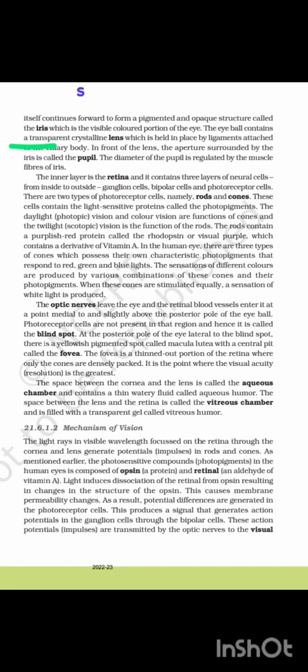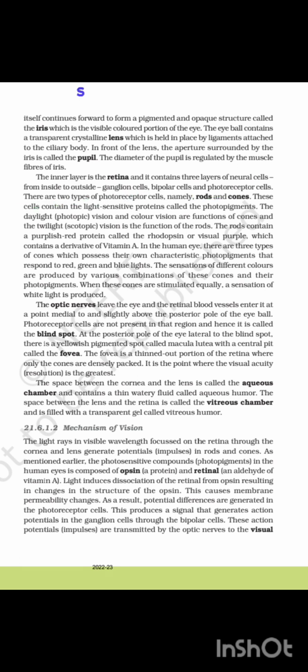The eyeball contains a transparent crystalline lens which is held in place by ligaments attached to the ciliary body. In front of the lens, the aperture surrounded by the iris is called the pupil. The diameter of the pupil is regulated by the muscle fibers of the iris. The inner layer is the retina, and it contains three layers of neural cells from inside to outside: ganglion cells, bipolar cells, and photoreceptor cells.